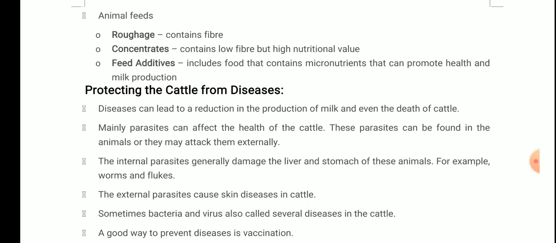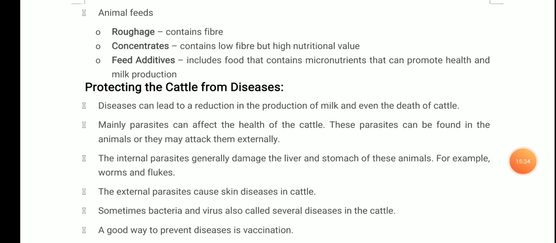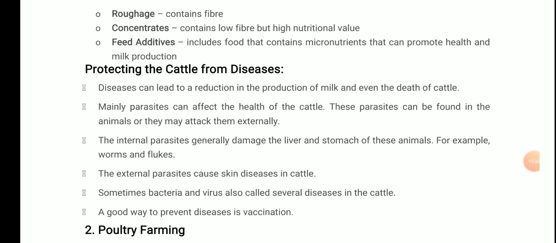So these are the points telling what the different types of diseases are, or the different ways by which cattle can catch disease. Disease can lead to less production of milk, or even the death of the cattle. So a good way to prevent disease is vaccination. Next, what comes in animal husbandry after this is poultry farming.